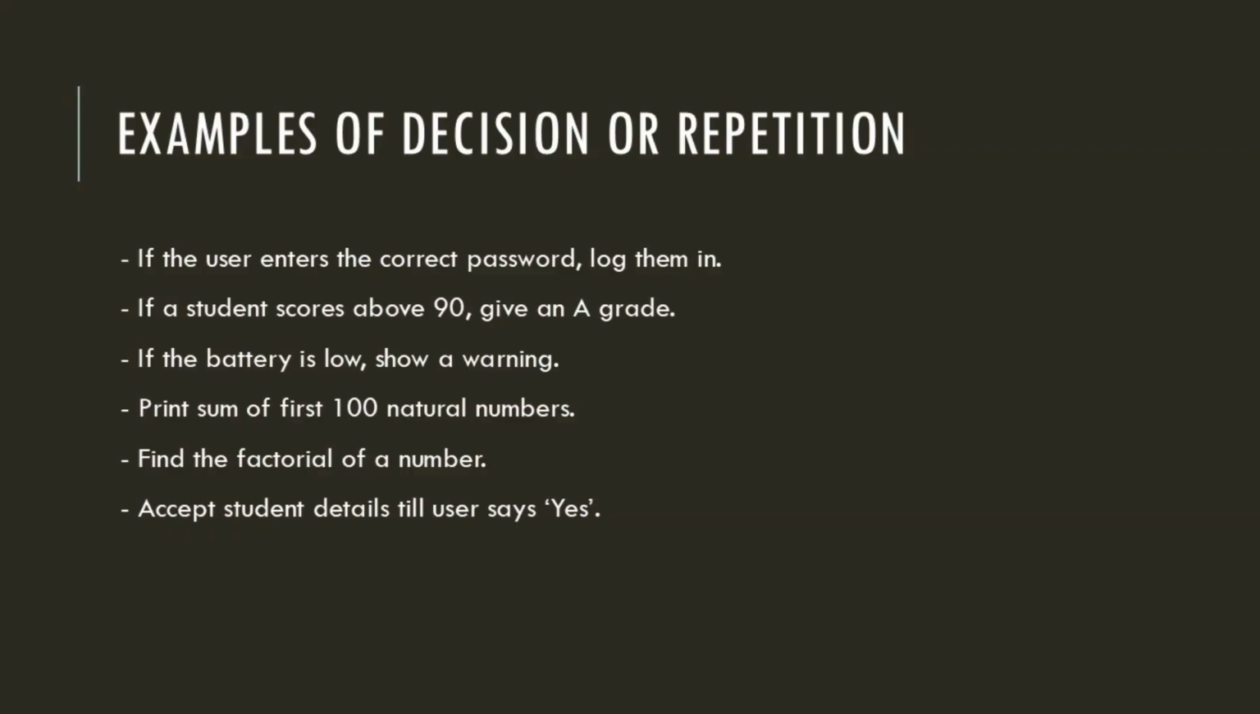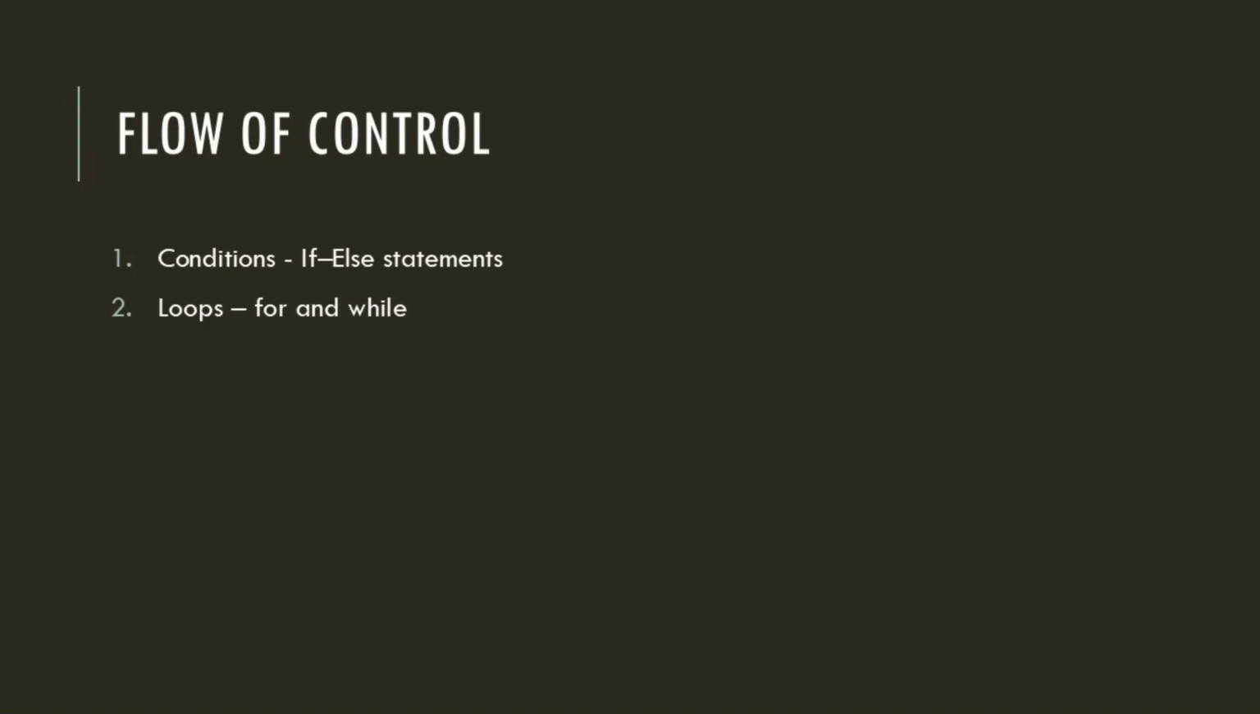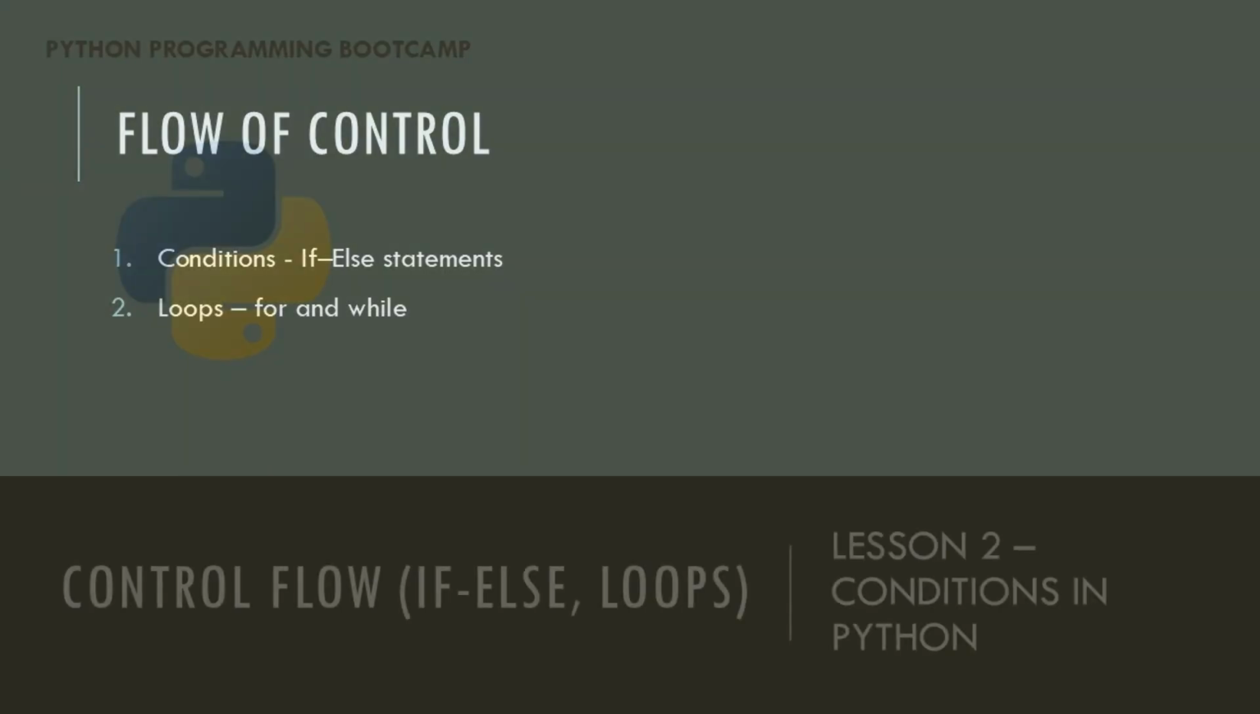Print sum of first 100 natural numbers. Find the factorial of a number. Accept student details till user says yes. This decision making or repetition ability comes from control flow, mainly using first conditions, if-else statements, second loops, for and while. These allow your Python programs to think, repeat and respond intelligently to different situations.